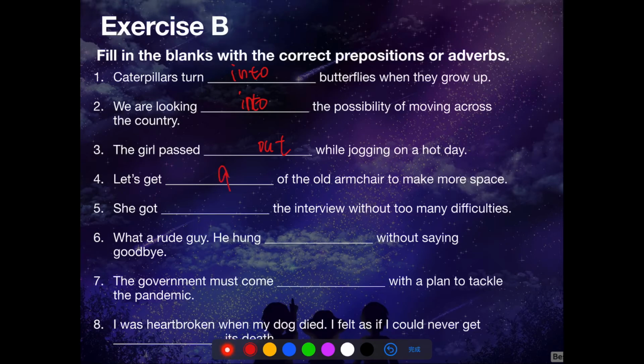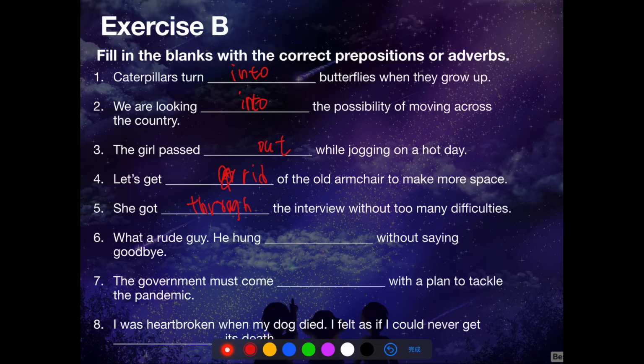Let's get rid of the old armchair to make more space. That means let's remove or throw away the old armchair to make more space. She got through the interview without too many difficulties. Get through means to succeed in an exam or a competition.